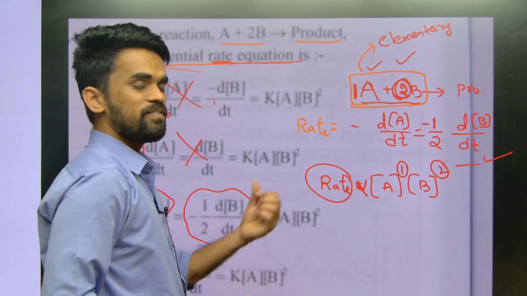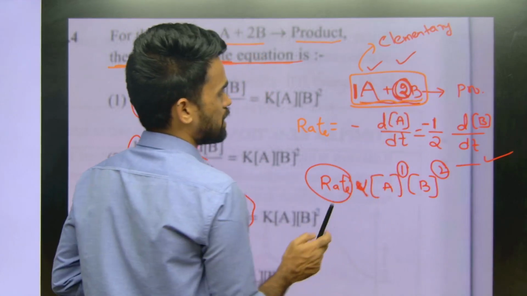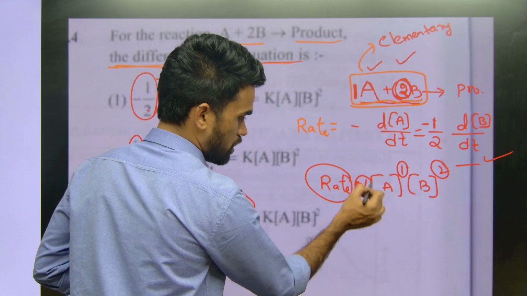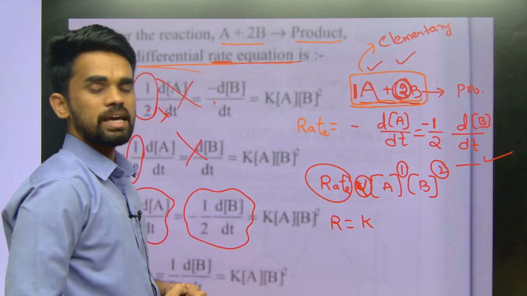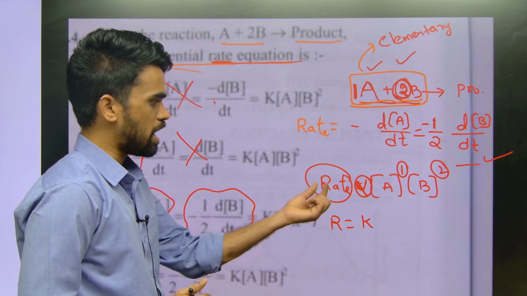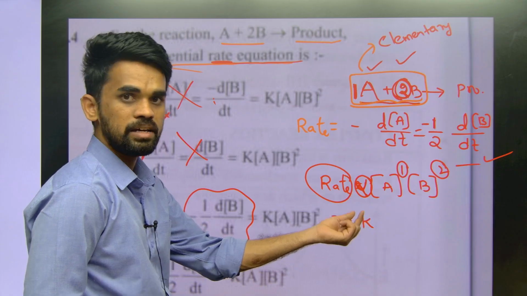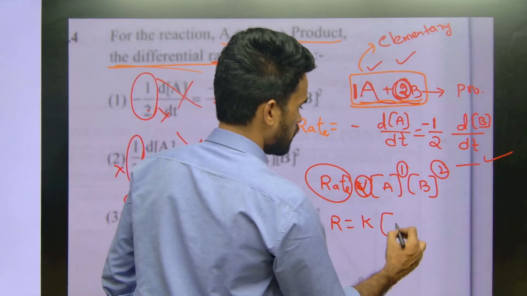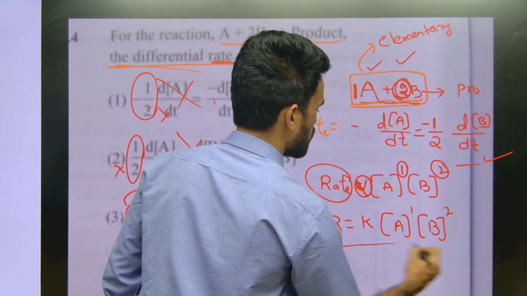Okay, so the rate of a reaction depends on what? Concentration of reactants only. Now what are the reactants we have? A, B are the reactants. I kept a constant of proportionality. Now removing that proportionality, inserting a symbol K. K indicates what? Constant. Which constant? Rate constant. K you can call it the rate constant for this rate equation. Okay, A power 1 B power 2. Like this you can write the rate equation.